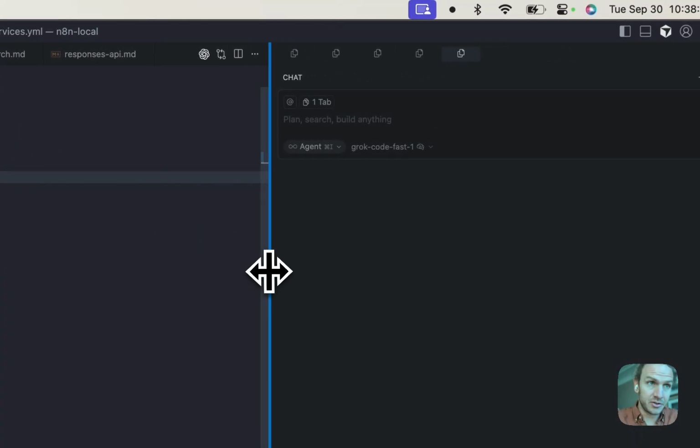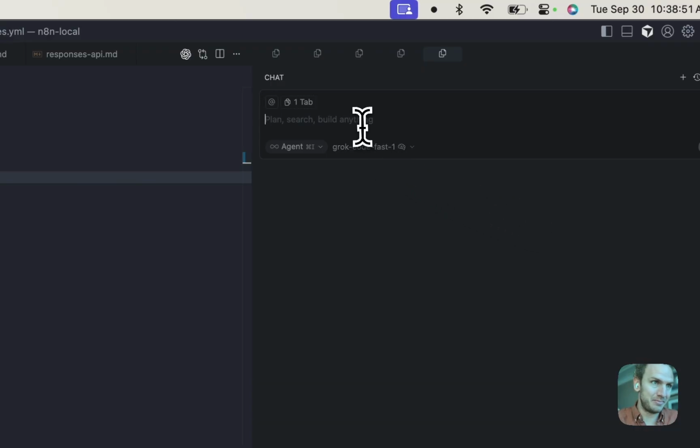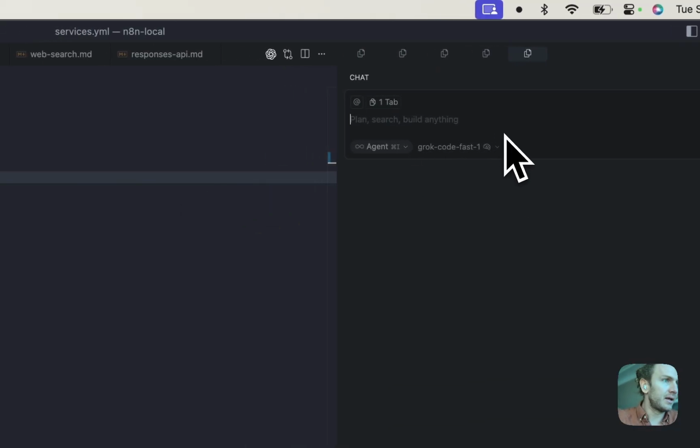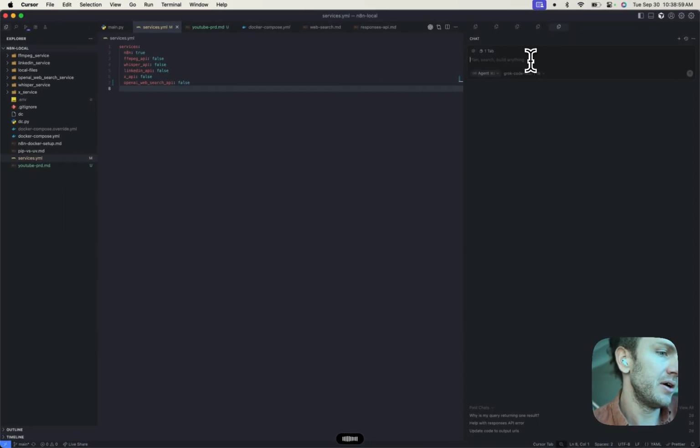I'm going to use Grok Fast here. It's not the smartest model, but it's fast based on its name. And I'm going to just dictate a prompt. I've set up a PRD that shows you exactly how to use the YouTube Transcript API to fetch the transcript from a video URL.